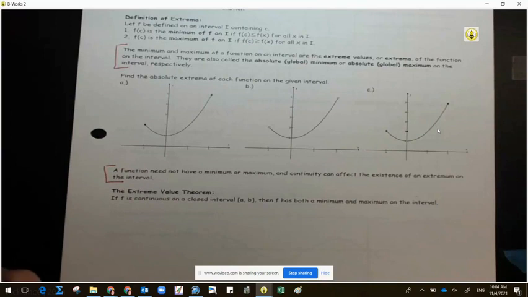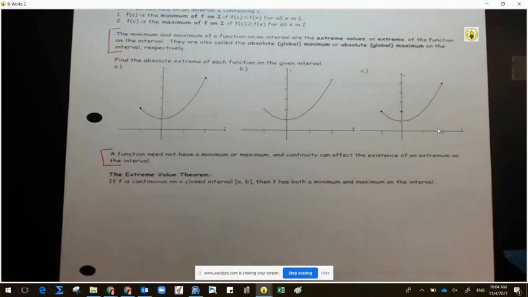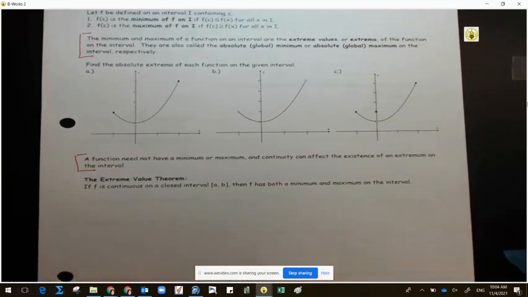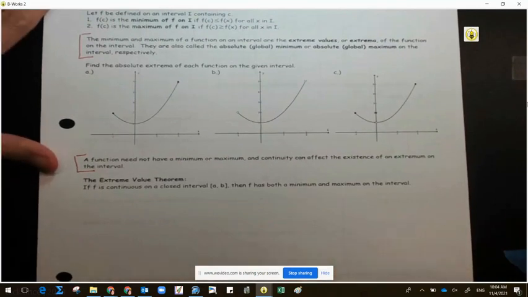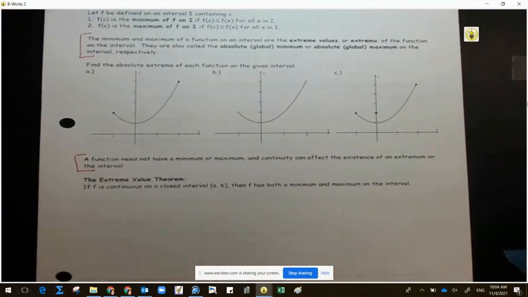They're also called absolute. They're also absolute. A function need not have a minimum or maximum value to affect the existence of an extreme. All that makes sense, right?